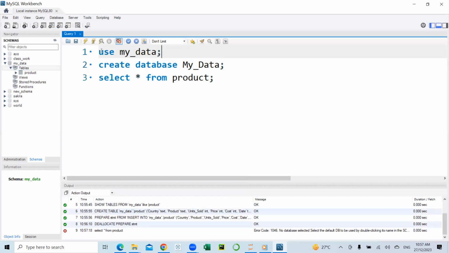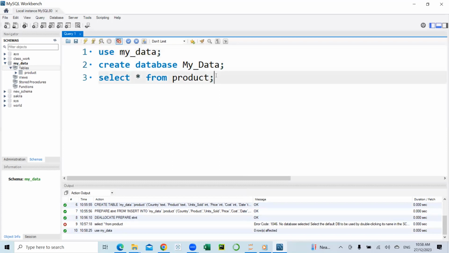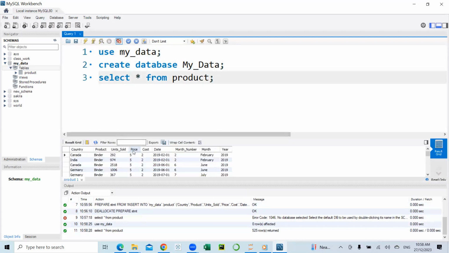Whenever we write an SQL query and the query comes with an error, we can come down here to read the error message, which will direct us to what the problem is or where the problem can be found and resolved. So from the statement down here, I discovered that I did not use this statement on line 1, which is necessary before I can access any of my tables. So I'm going to execute that statement, then go back to select my table.